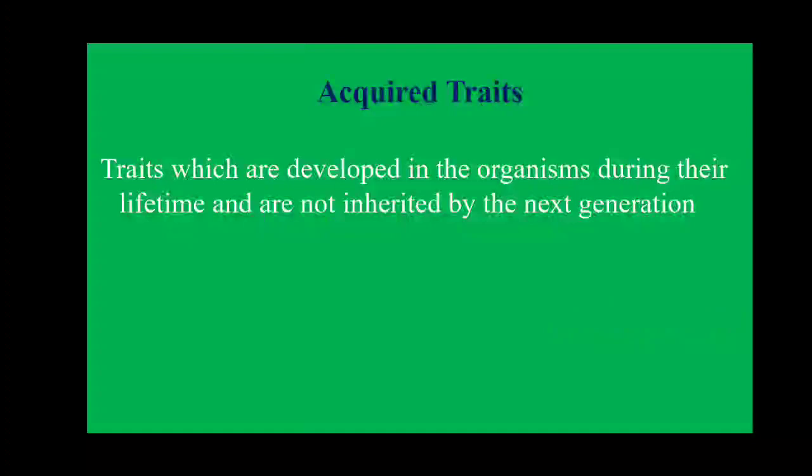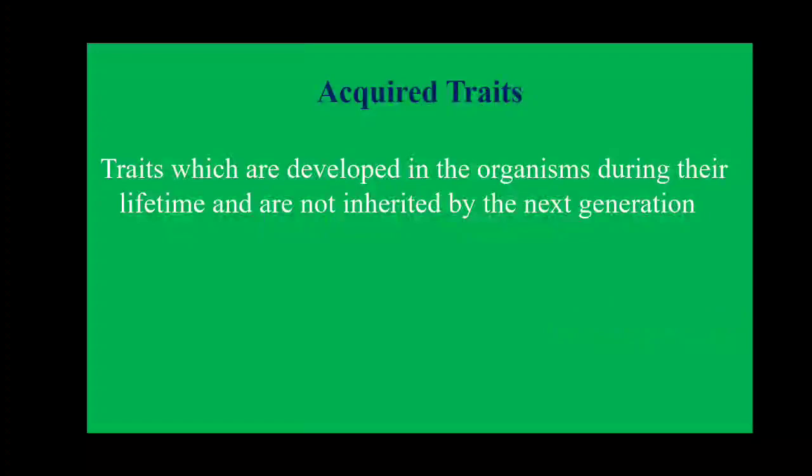For example, if you are a farmer working on land, you are exposed daily to sunlight, so your skin color may somewhat change. It is also said to be an acquired character. Another example: because of an accident, you lost your eyesight. This character is also acquired, because you get it from the environment. There is no change in the gene. So that type of character cannot be inherited, cannot go to the next generation.